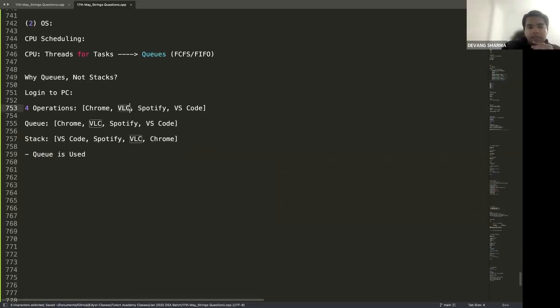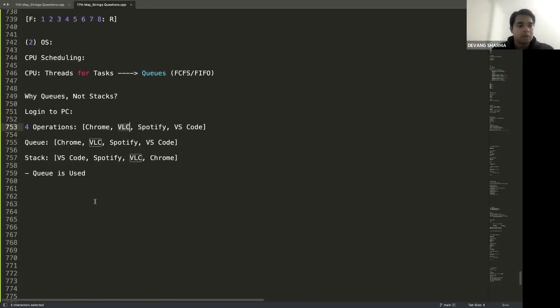Second part, the question that I asked: does it always open in order? The answer is no. And that is not related to the queue. That is because of the system resources. Let's say it's a very read intensive application, and this other one is a very small application. Whichever is readily available to be picked by the CPU will be opened first. Nothing to do with queue or stack here. It's as simple as whichever is available, the CPU picks it up, whichever is fast in execution. All right, guys, CPU scheduling clear to all?